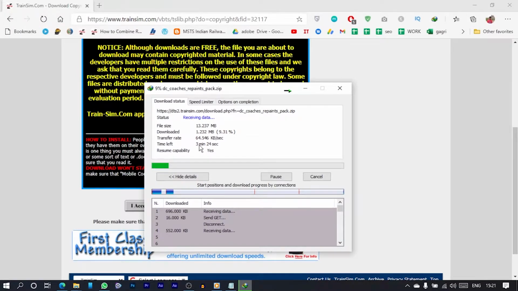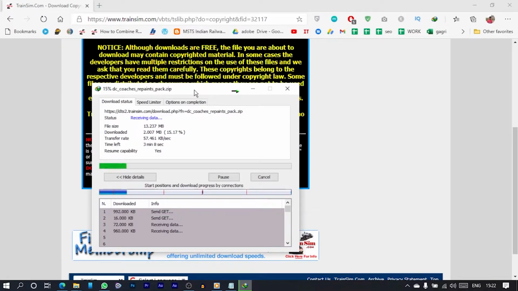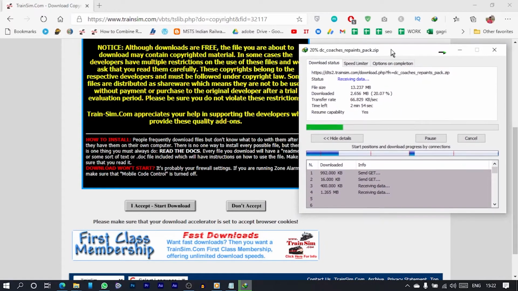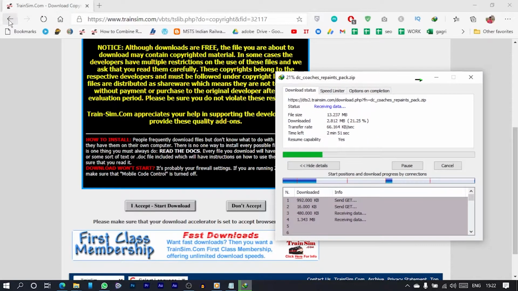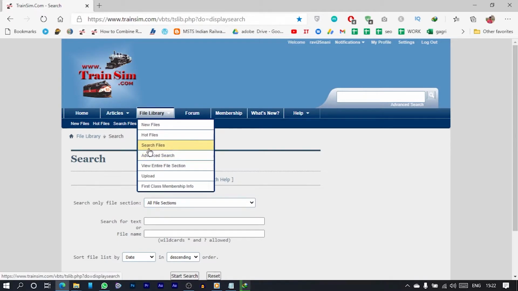Okay, it says 3 minutes and 23 seconds, and the transfer rate is about 65 to 70 kbps. But don't worry about the speed, because the speed is restricted by the website, by the server, not related to your broadband connection or internet connection. It directly represents the server's limit. Okay, let's get back to our search. You can search from this new search, or else you can go back to file library and search files.